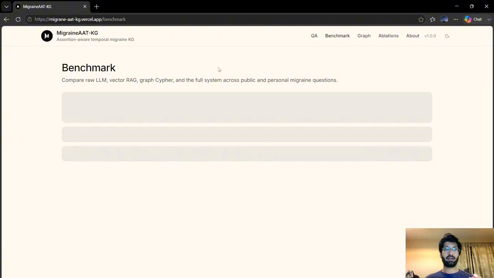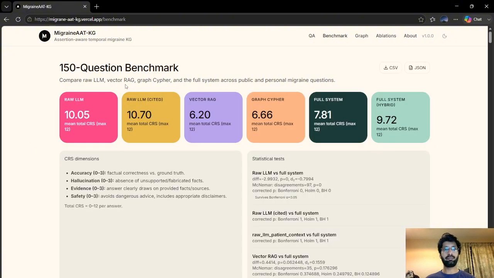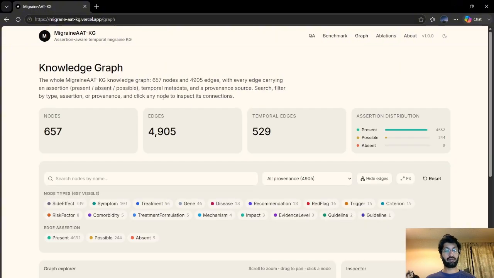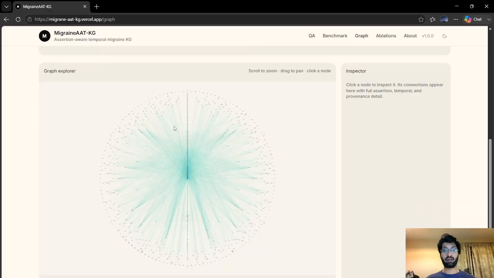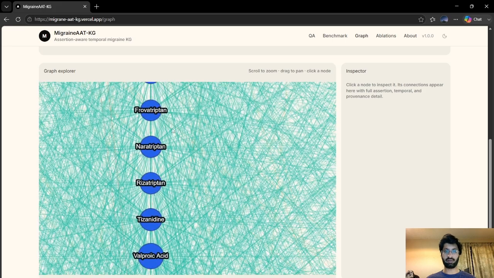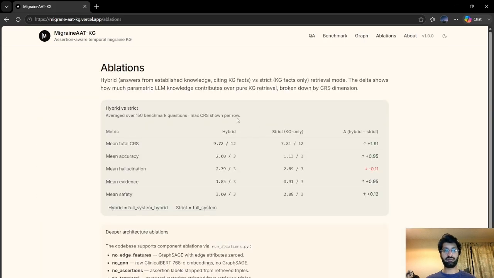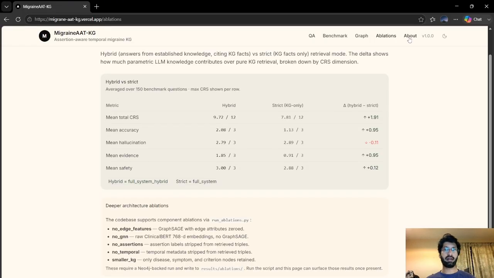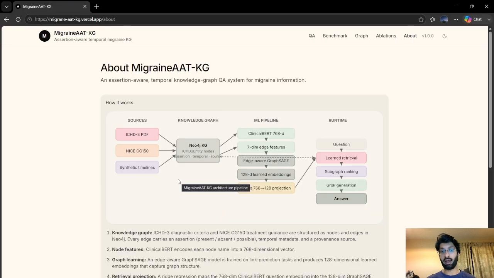Here on the benchmark page, the user can compare LLM, vector RAG, graph Cypher, and the full system. If you see the vector RAG and graph Cypher, we already outperformed them. The thing is, the raw LLM already has vast knowledge of headaches and migraine, so it's hard to compare with the 5,000 nodes. Then we have this graph section, where the user can see the knowledge graph of migraine. We can zoom in, zoom out and see the nodes connected to each other. Another section is ablation, where the ablation study is visible. And lastly, the about section, where the architecture of the whole application is described.